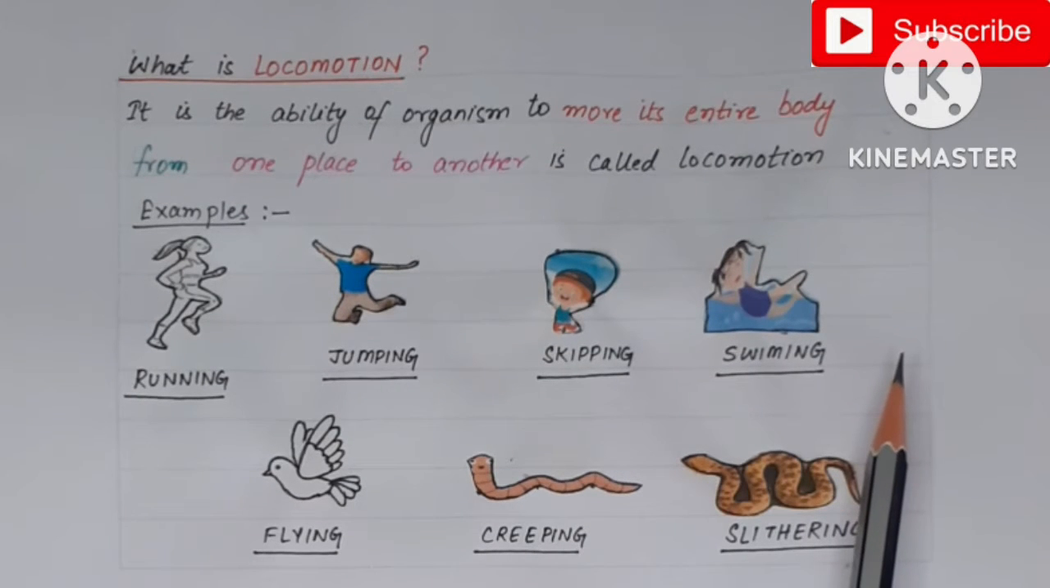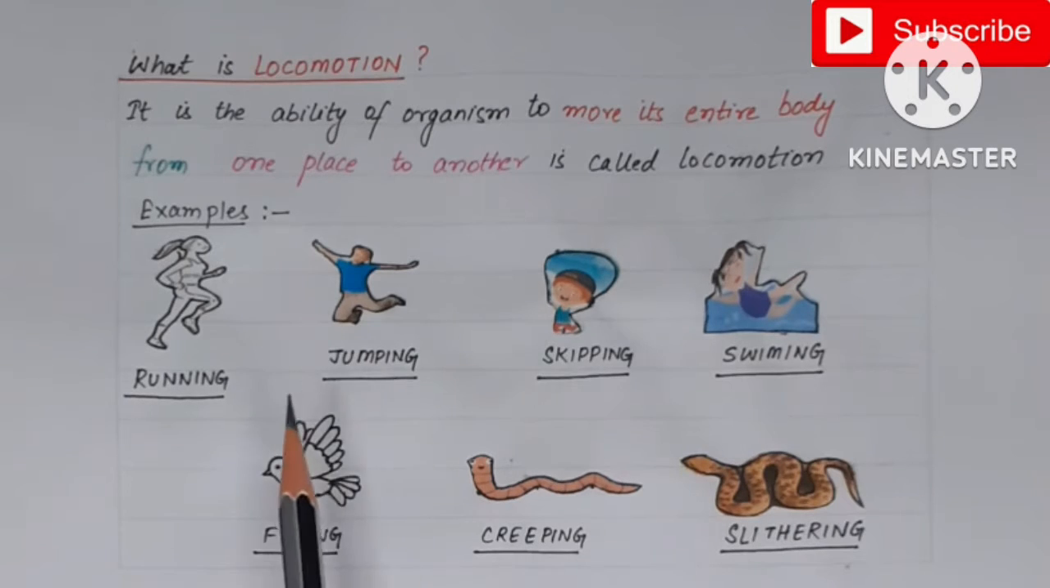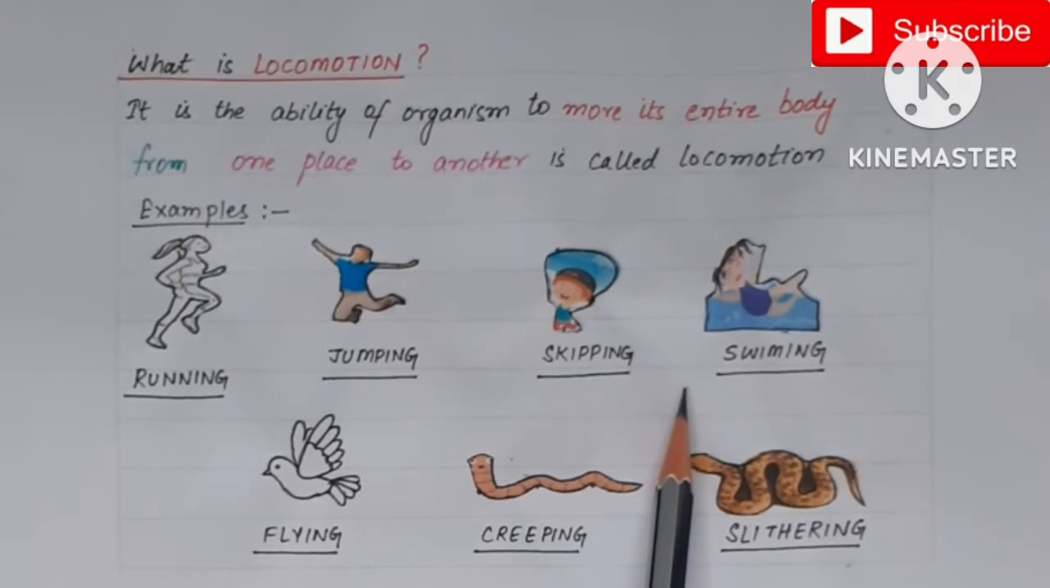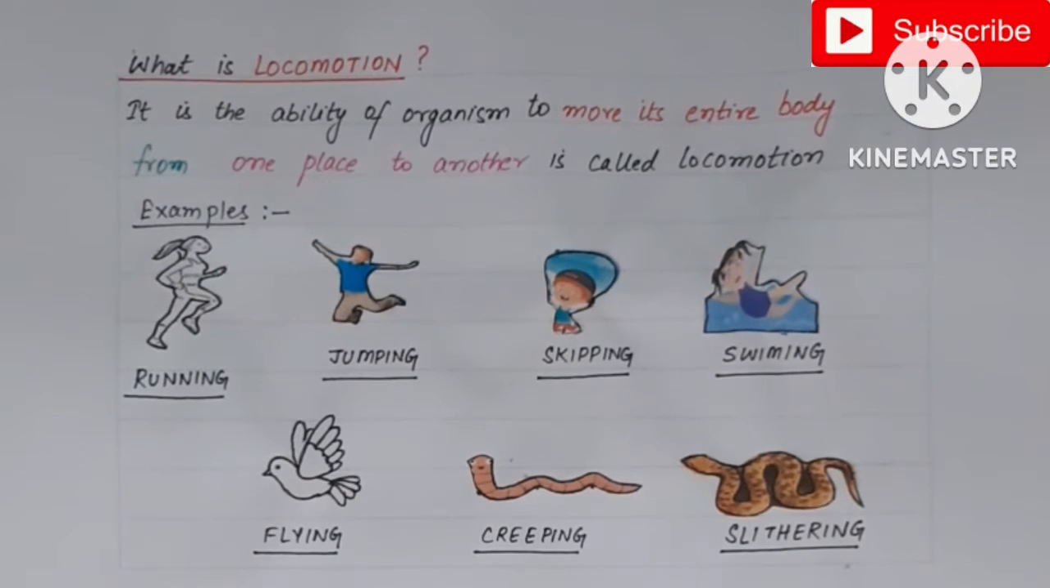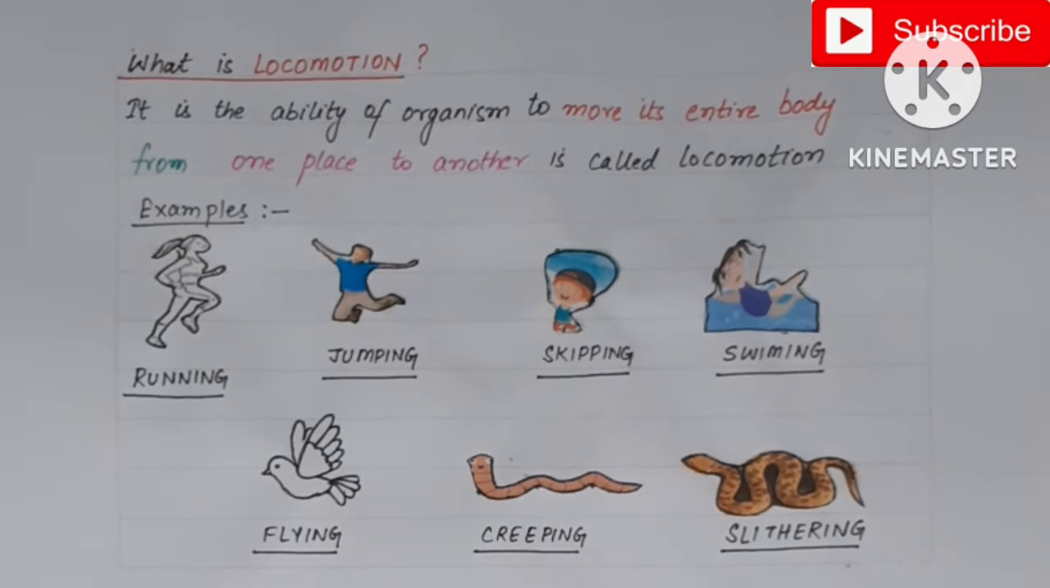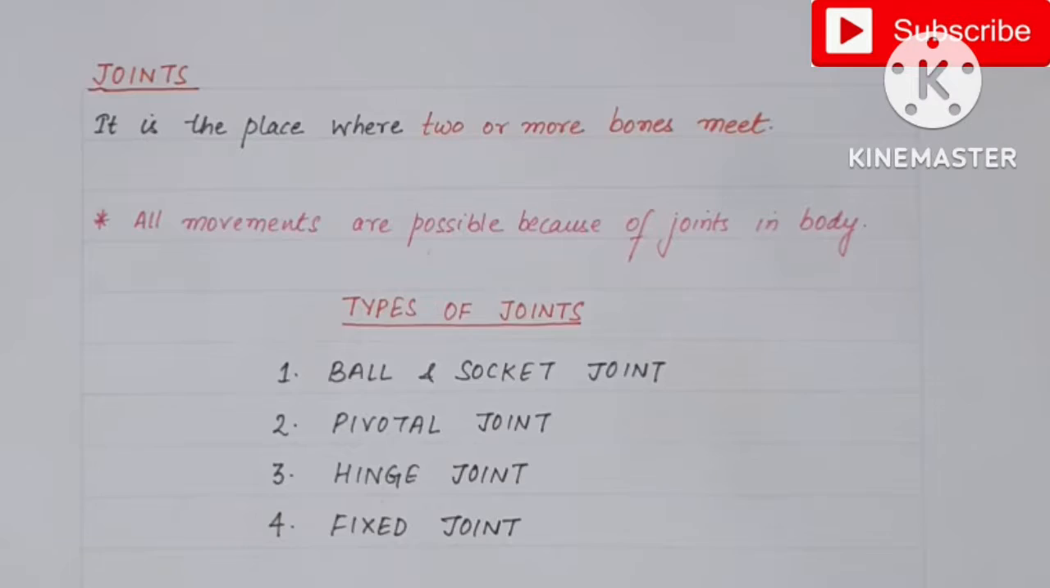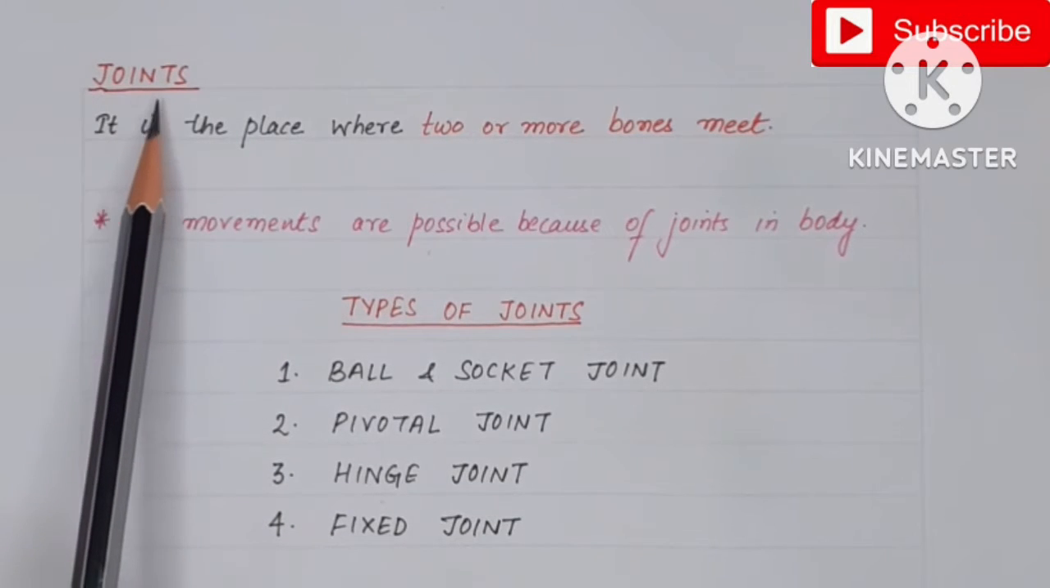These are the examples of various types of locomotion in human beings because they involve the movement of the body parts as well as that of the entire body. And then flying of a bird, creeping of an earthworm, slithering of the snakes, these are the examples of various types of locomotion in the respective animals. So with this, I hope आपको difference clear हुआ होगा between the movement and locomotion. Now let us move on to the joints.